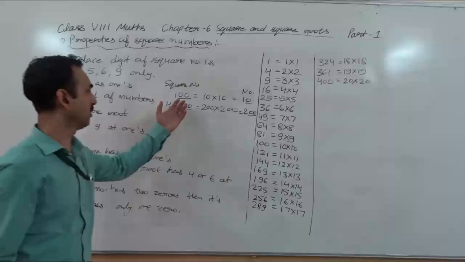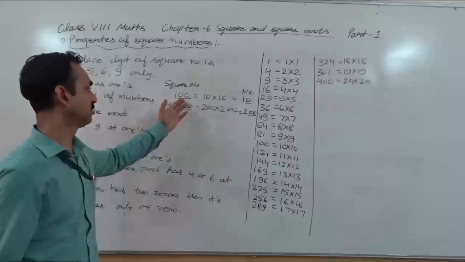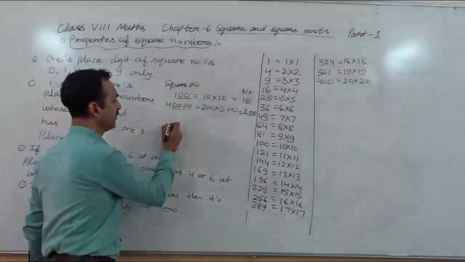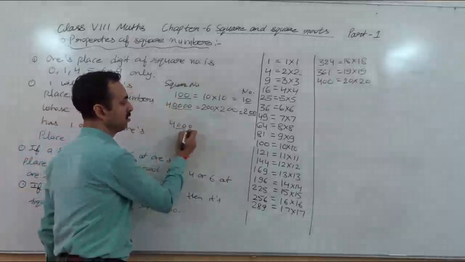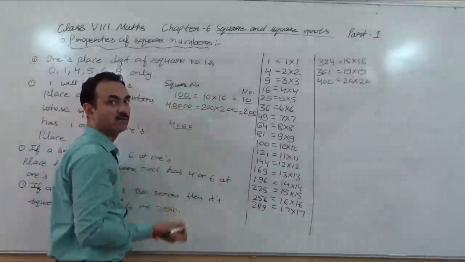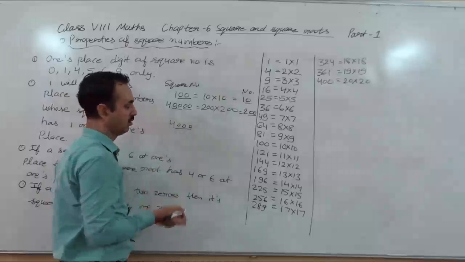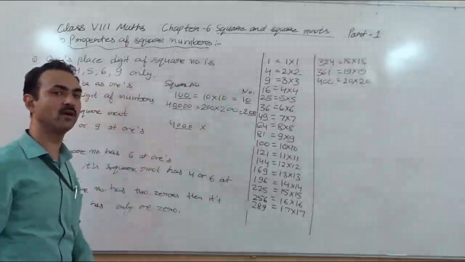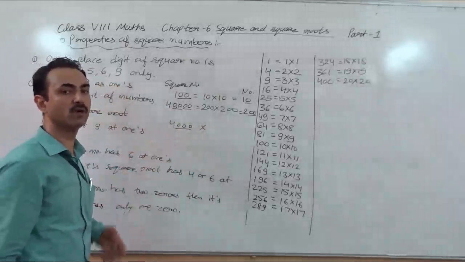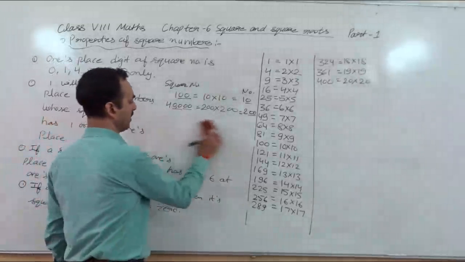Suppose now, can we decide that 4,000 is a square number? No, because it has 3 zeros, and it should be either 2 or 4. So it is not a square number. On the basis of this property, you can find out which number is a square number and which number is not.